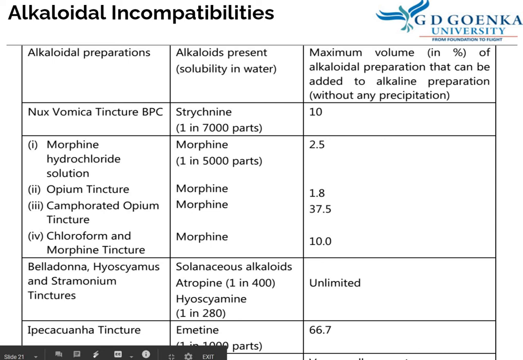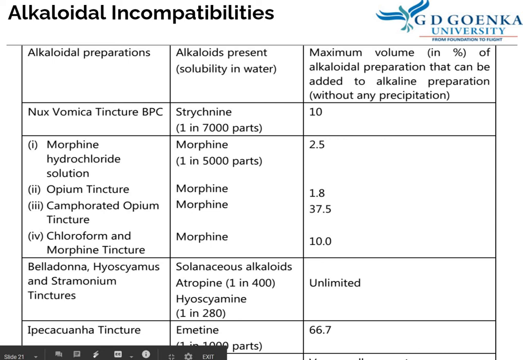In preparations containing morphine hydrochloride solution, morphine is the alkaloid. Its solubility is 1 in 5,000 parts. This is also a highly insoluble alkaloid. So the maximum concentration that can be used is 2.5% of morphine to prepare alkaline preparations. Beyond this, precipitation can be observed.